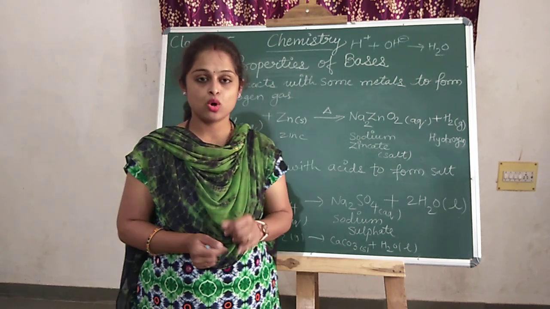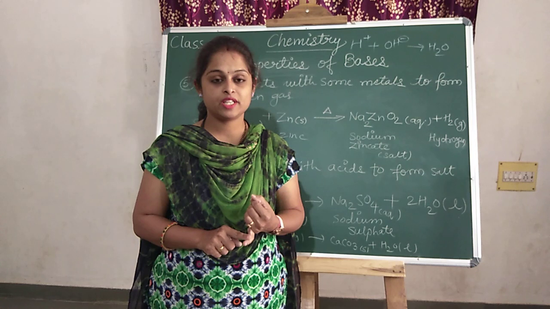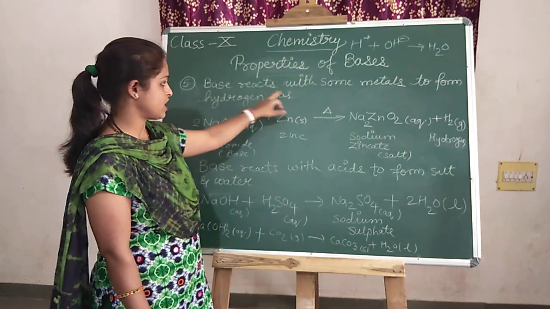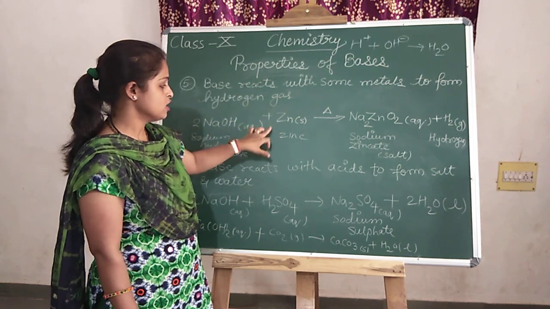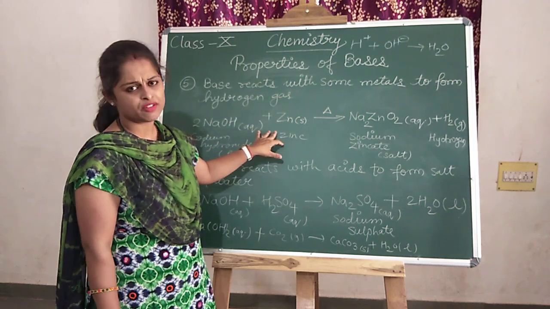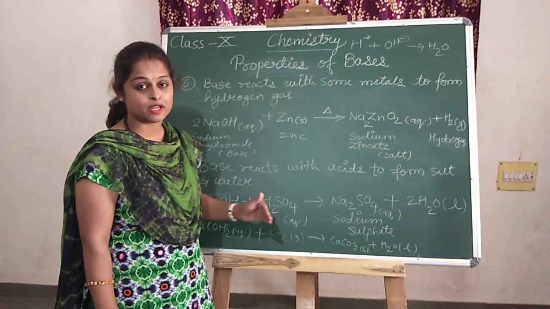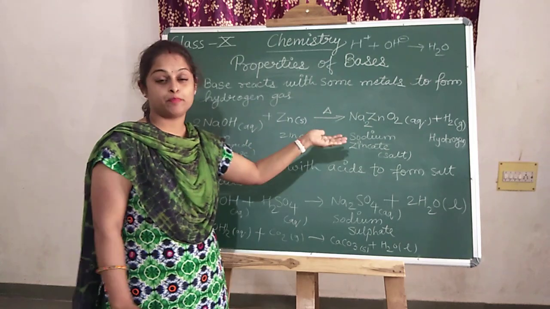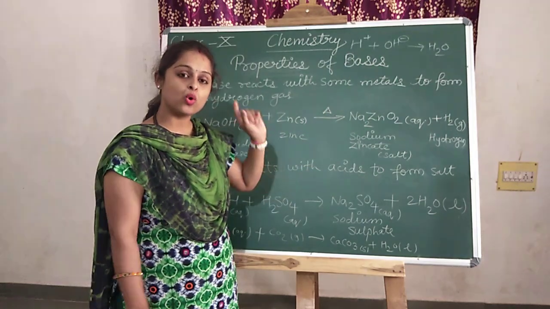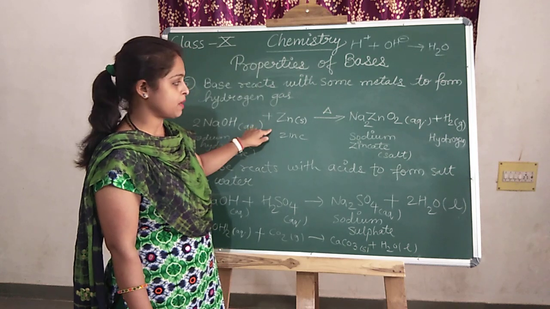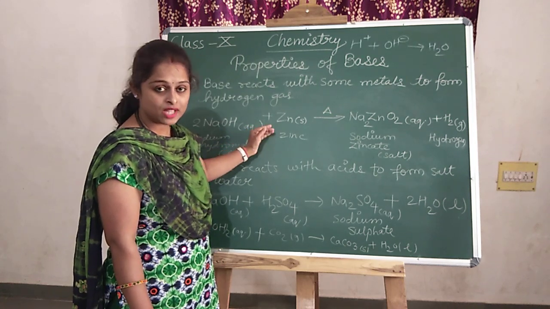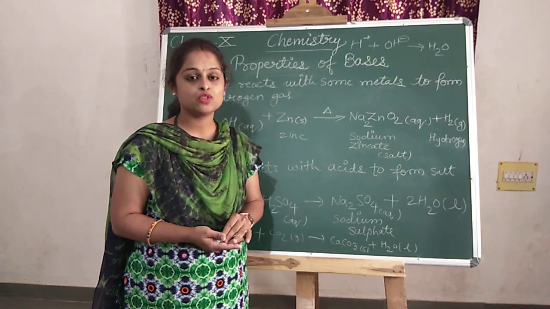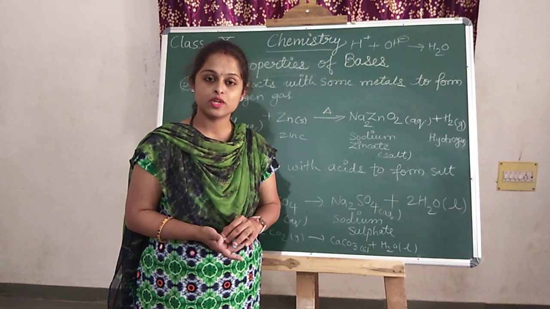You write down all the properties of bases and explain them properly, and for the reaction which I wrote, base reacts with some metals to form hydrogen gas, no need to draw that figure again, you only explain the steps of that experiment. In your reference book it is given, so from that page you continue the steps. You only explain the steps for this reaction, how the experiment takes place. No need to draw the figure again. With this you wind up. We will see you in the next topic.